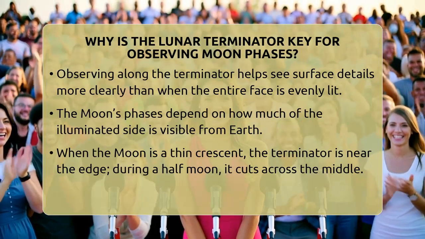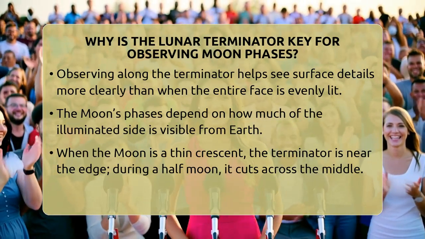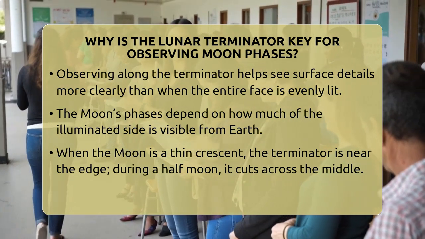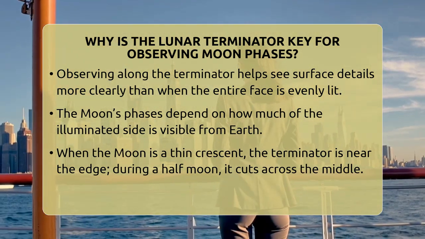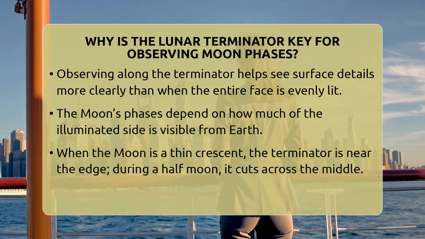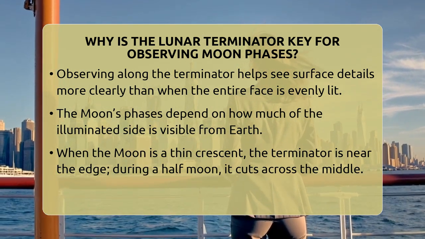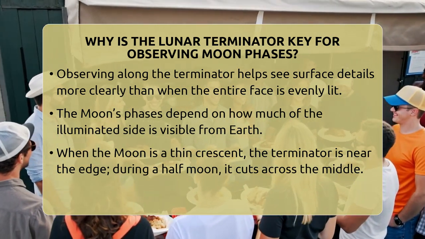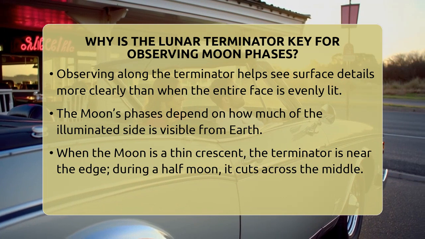Understanding the moon's phases depends on how much of the illuminated side we see from Earth. As the moon orbits, the angle between the sun, Earth, and moon shifts. This causes the visible portion of the lit-up moon to grow or shrink, creating the familiar cycle from new moon to full moon and back. The terminator marks the exact line where this transition occurs at any moment.